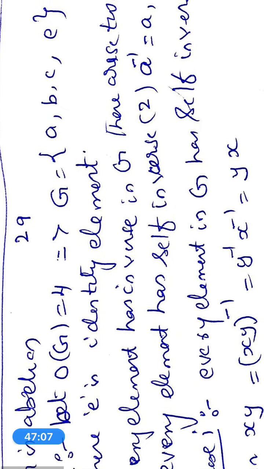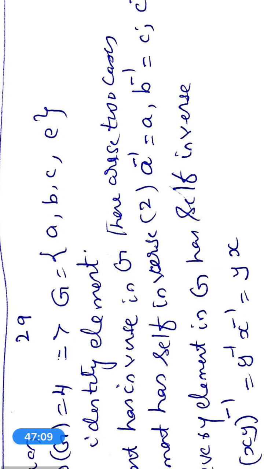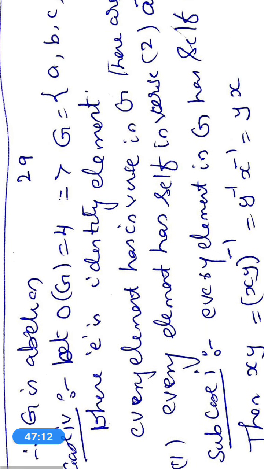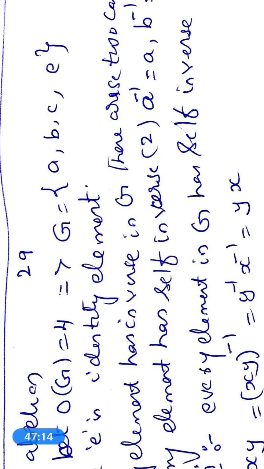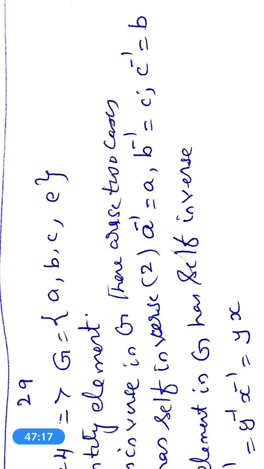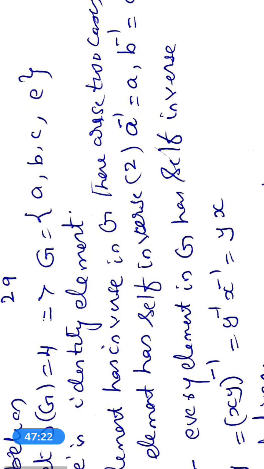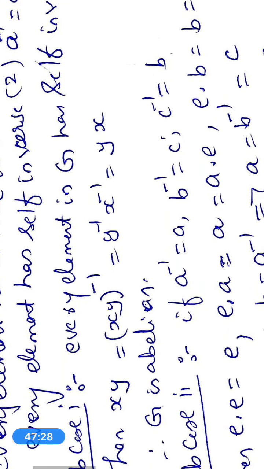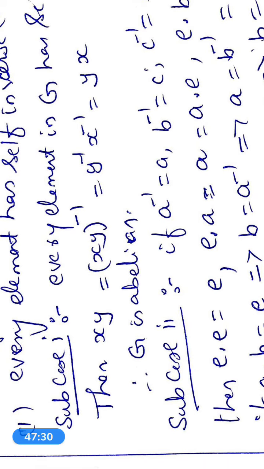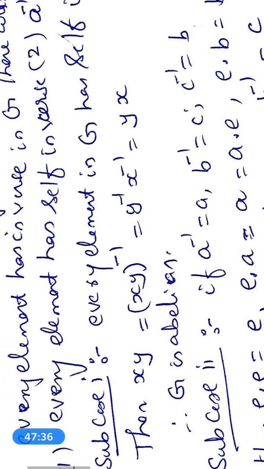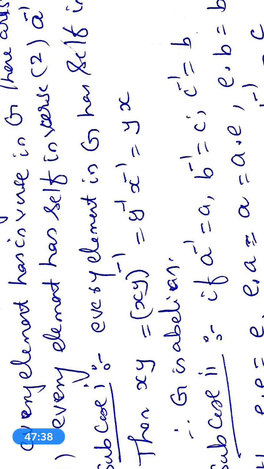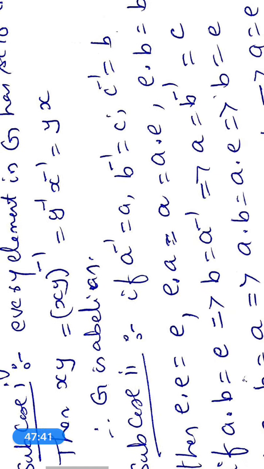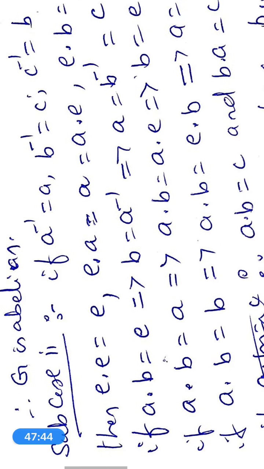Now, if every element is invertible, then two cases arise. The first case is every element has a self-inverse, the element itself is its inverse. Another is A inverse is equal to A, B inverse is equal to C, C inverse is equal to B. First subcase, every element in G has a self-inverse. Then (xy) is equal to (xy) inverse. What is (xy) inverse? y inverse times x inverse. What is y inverse? y. What is x inverse? x. Therefore, xy is equal to yx. Therefore, G is abelian.